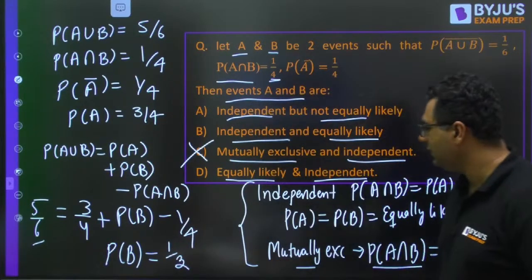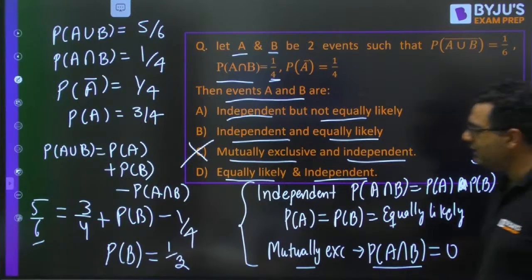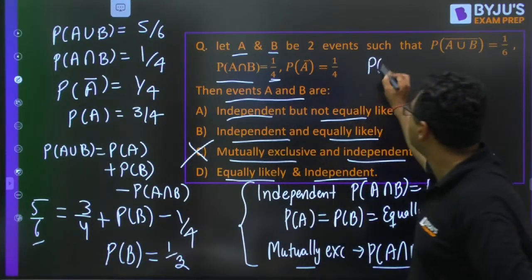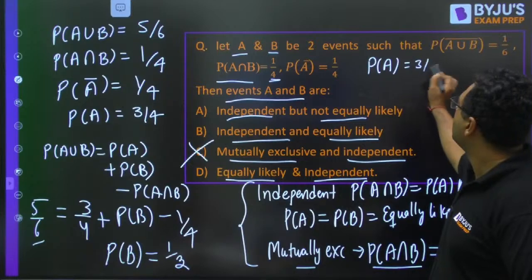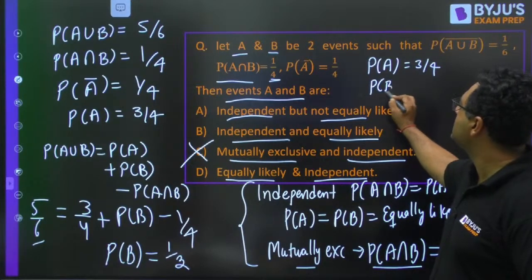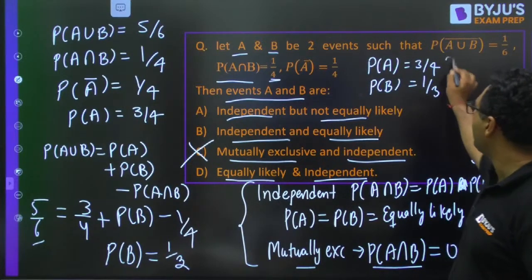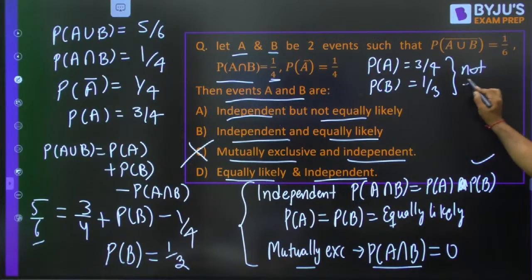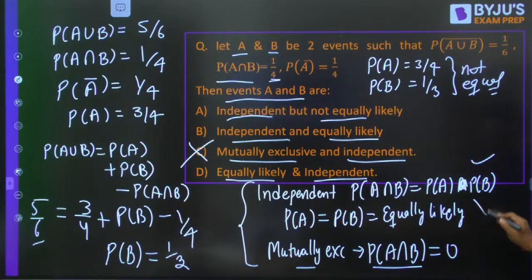If it is 1 by 3, probability of A is 3 by 4. Probability of B is 1 by 3. They are not equal. So if they are not equal, they are not equally likely. So they are not equally likely, they are not mutually exclusive.